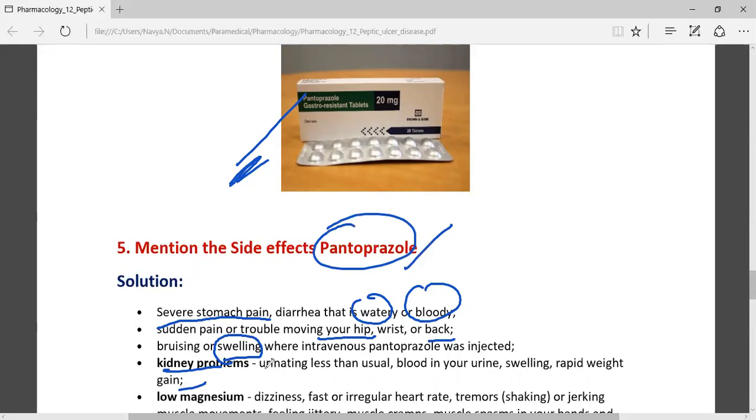Kidney problems are also common with pantoprazole. Kidney problems involve many symptoms, like urinating less than usual, a very small amount, blood in the urine, swelling, and rapid or sudden weight gain. And next is low magnesium.